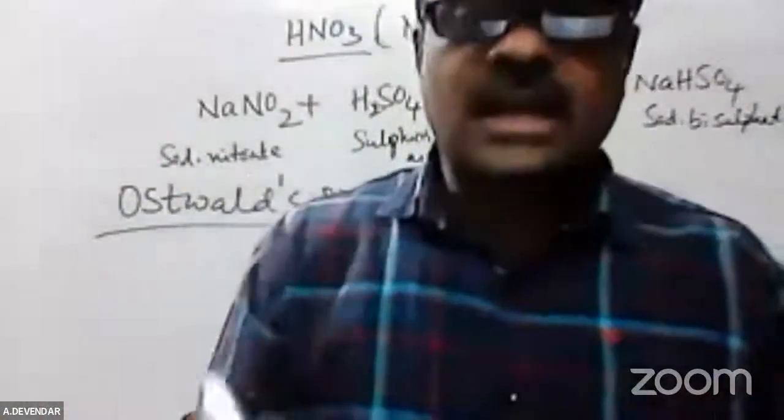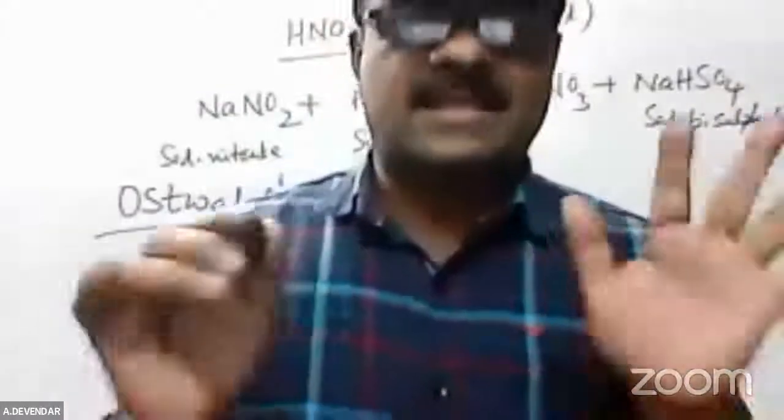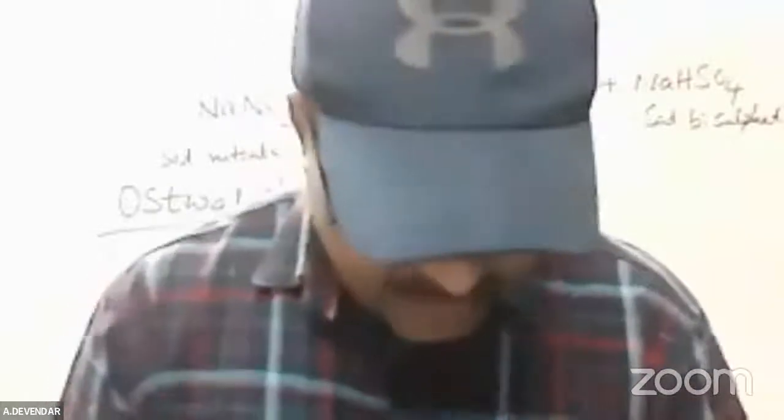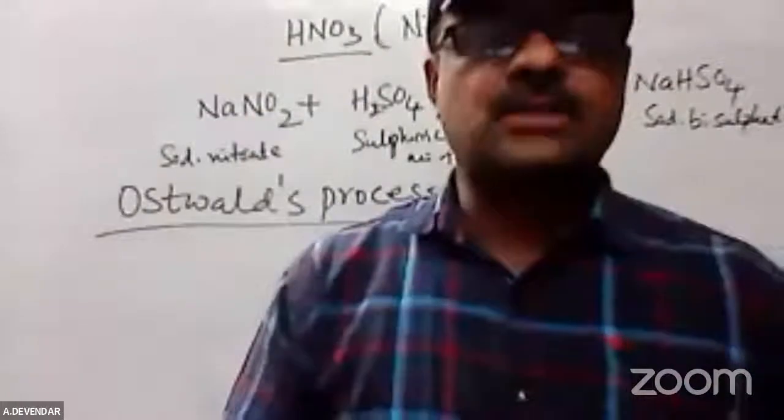So ammonia is oxidized. Almost 95% of the ammonia is oxidized with the oxygen, forming nitric acid.